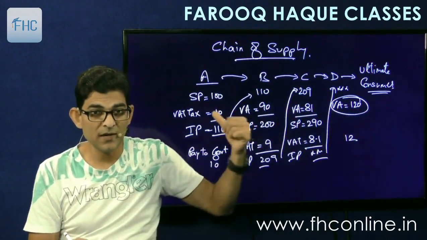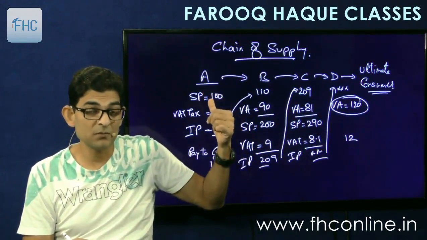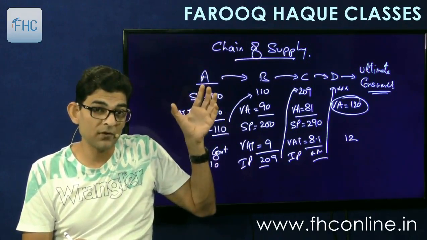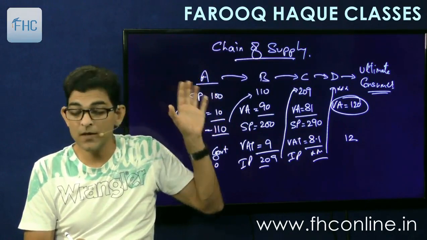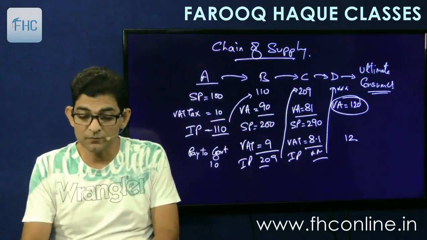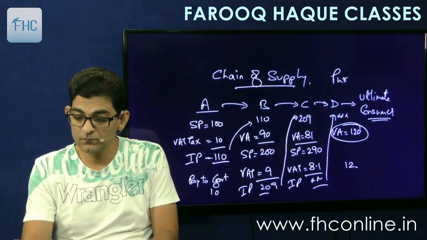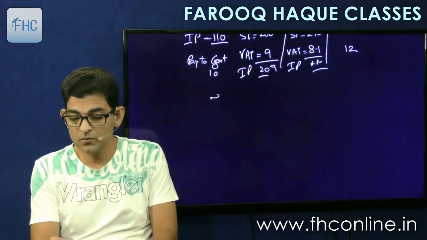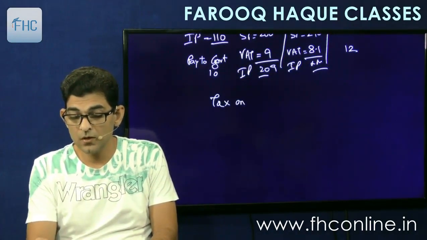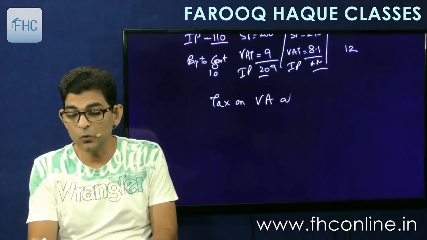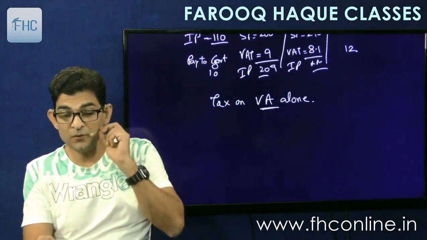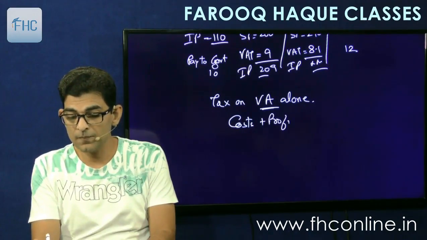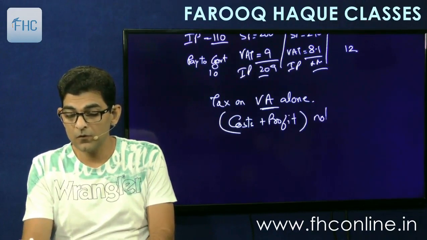90, 81, 120, and for the first person the full 100 is value addition because he has not paid any tax earlier, so all the cost and profit is just value addition. So in this pure VAT system, tax is charged on value addition alone. And what do we mean by value addition? Value addition means costs plus profit not taxed earlier.